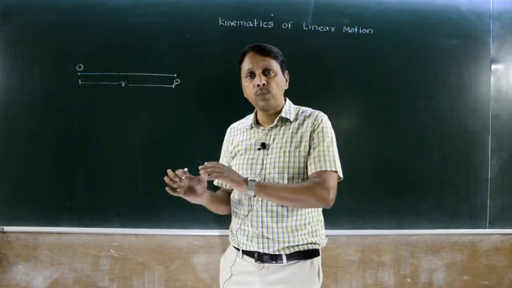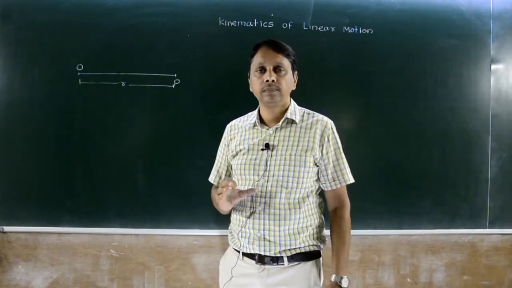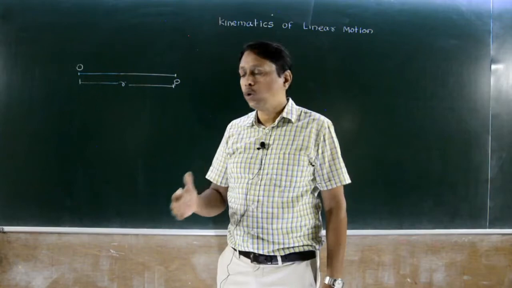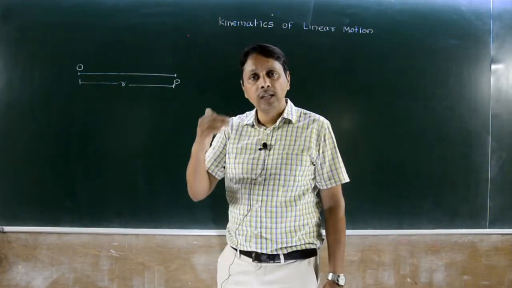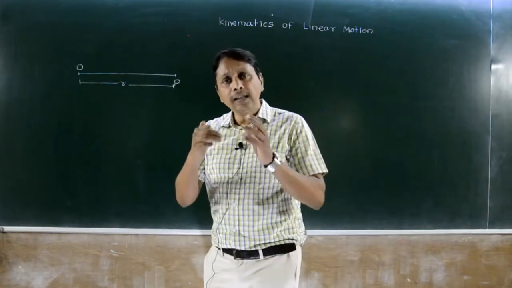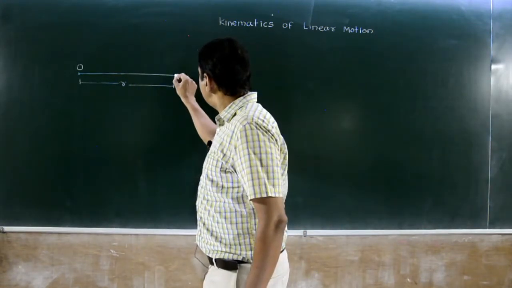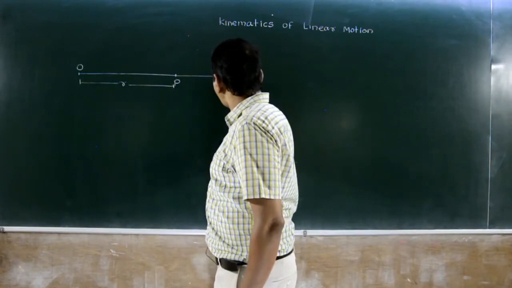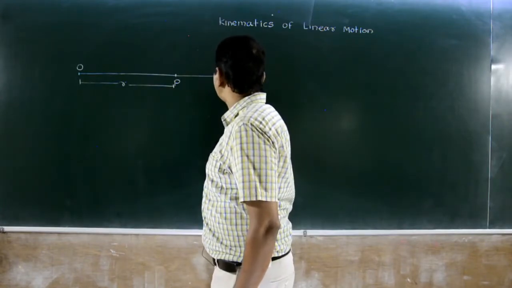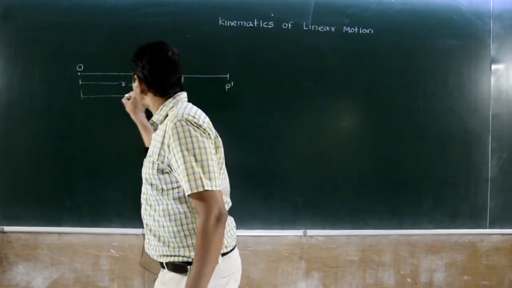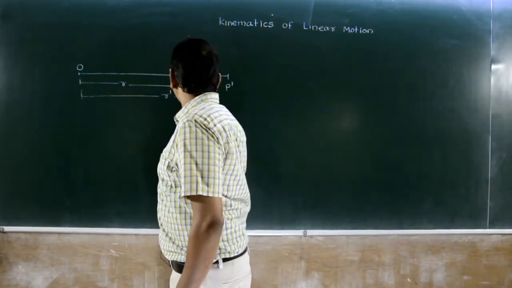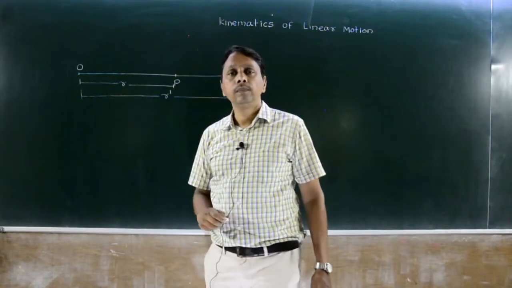You have to note down these things, with respect to fixed point or origin point. Let's say this body moves to P dash, which is at distance R dash from O.